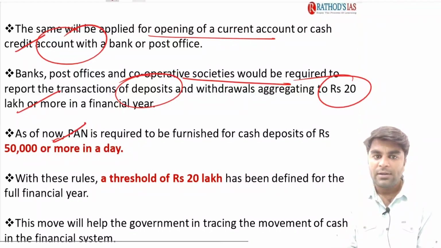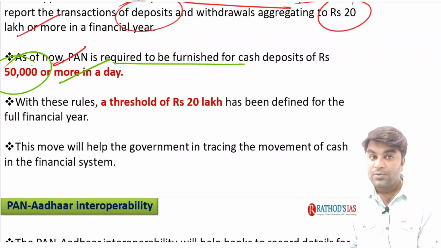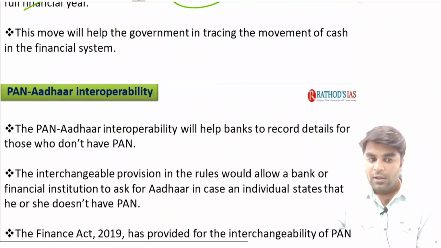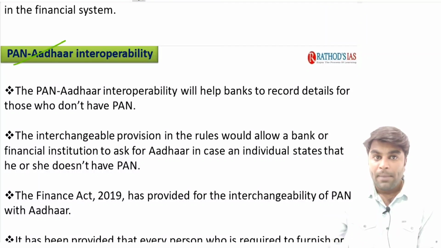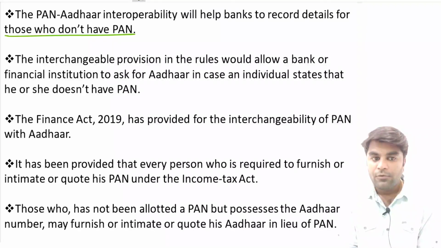As of now, when we look at the current scenario, the PAN, permanent account number, is required to be furnished for cash deposits of more than rupees 50,000. While with these rules, the threshold of 20 lakhs has been defined for the full financial year. The PAN Aadhaar interoperability will help the banks to record the details of those who don't have a PAN. The interchangeable provision in the rules would allow the banks or financial institutions to ask for Aadhaar in case an individual states that he or she does not have a PAN.